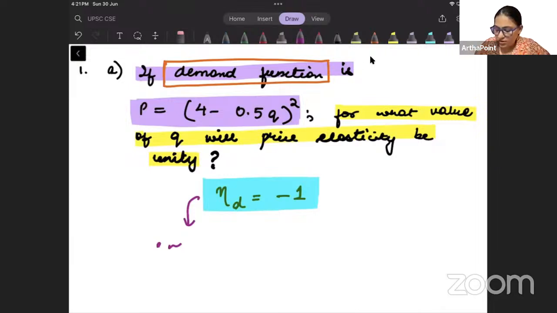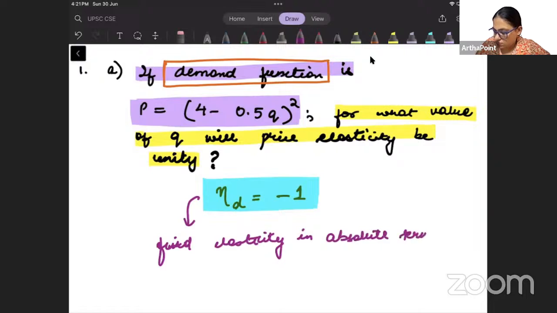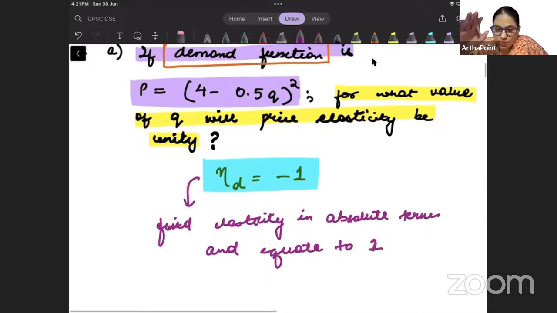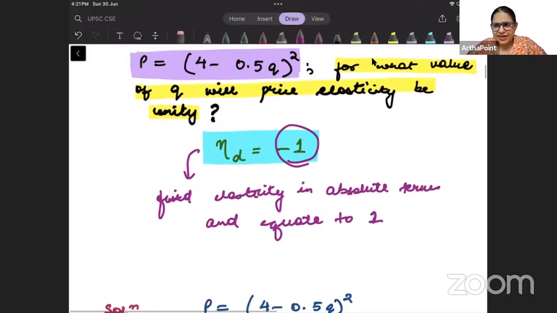So find elasticity in absolute terms and equate to 1. दोनों में से कोई भी एक चीज you can go ahead and do. Either find elasticity in absolute term and equate it to 1, और जो भी elasticity आएगा, simply go ahead and equate it to -1. Let's find the elasticity.